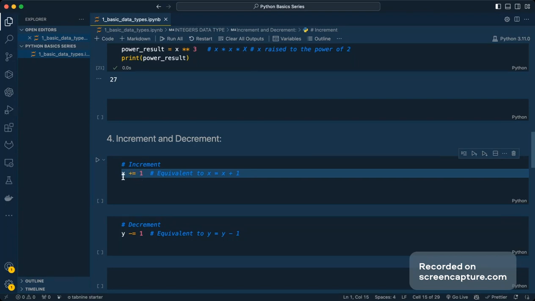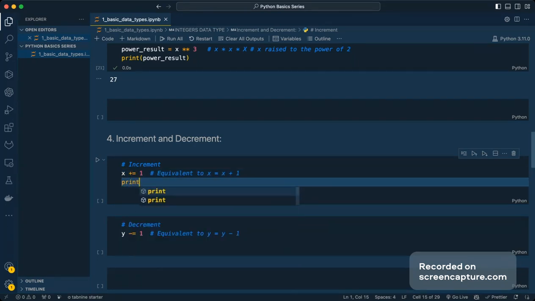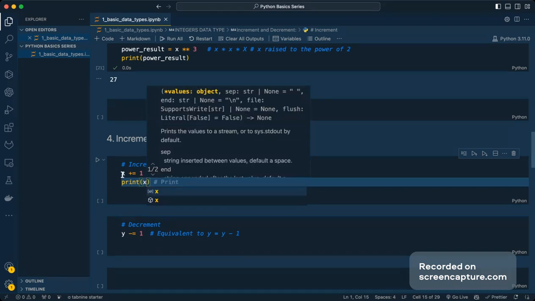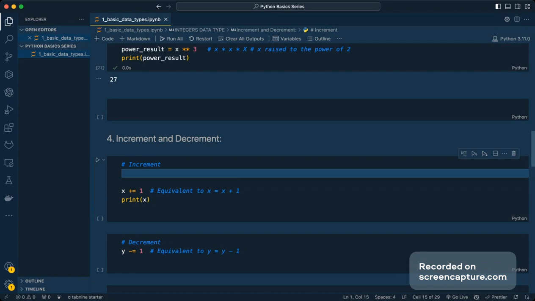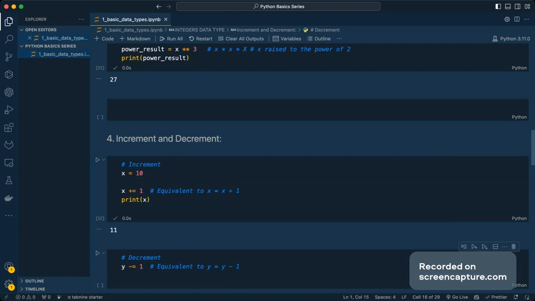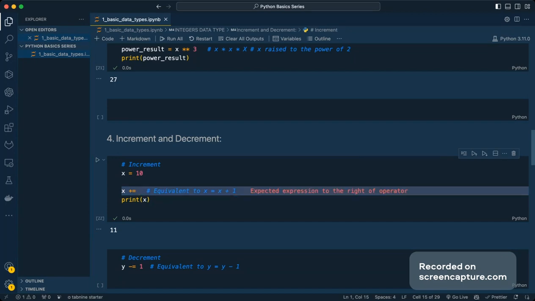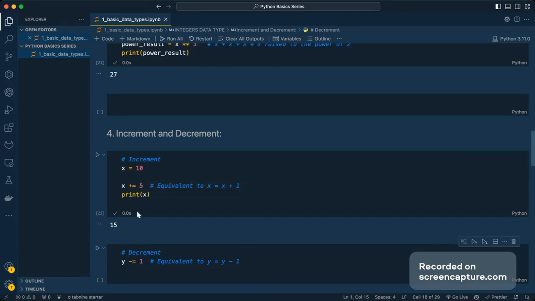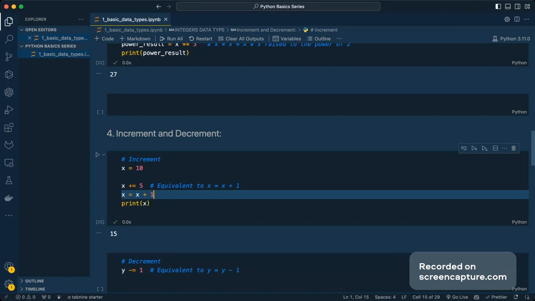If I give the plus, and now if I try to print, now if I initialize, let's assume, when I'm saying increment, ultimately I want to increase the value of x. I can simply do that. If I print, you can see over here that the value of x is now 11. If I raise it by, let's say, 5, it's expected that the value is raised by 5, and the value we got is 15. So this increment syntax I was talking about is also equivalent to the longer syntax. What I'm trying to tell you is that you can use this way as well. So nothing complicated in this case either.